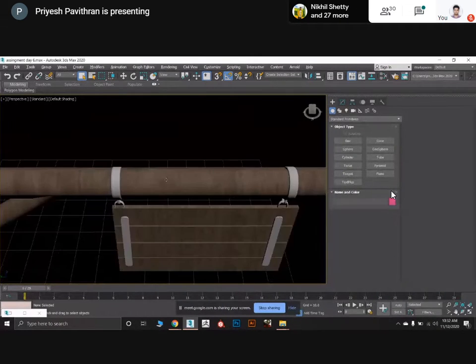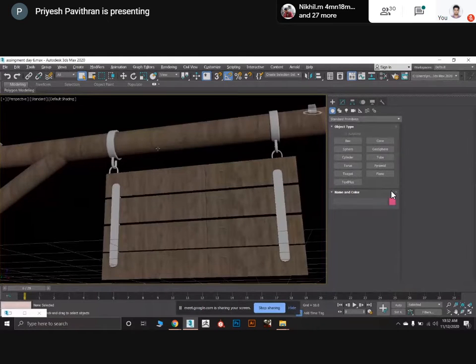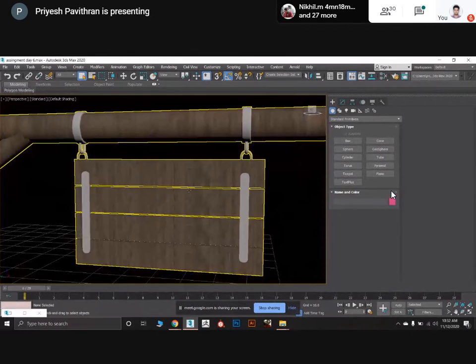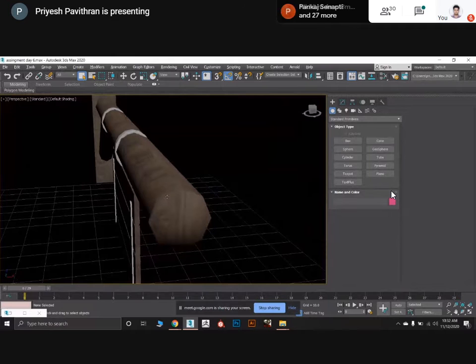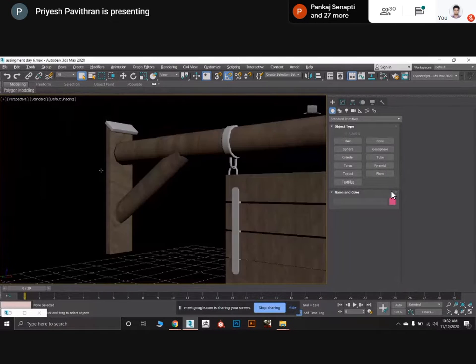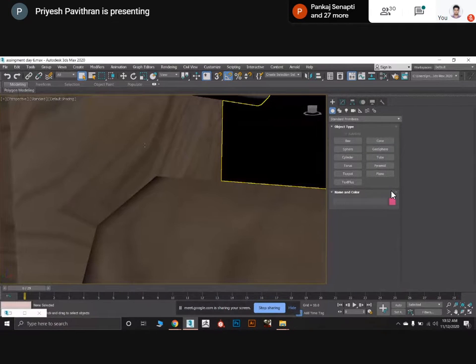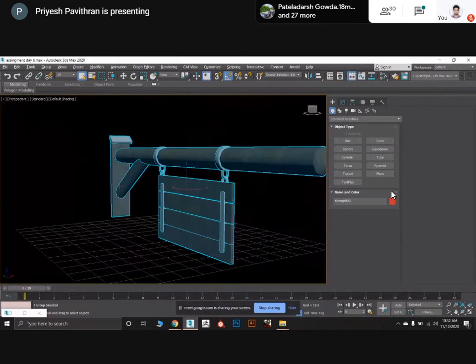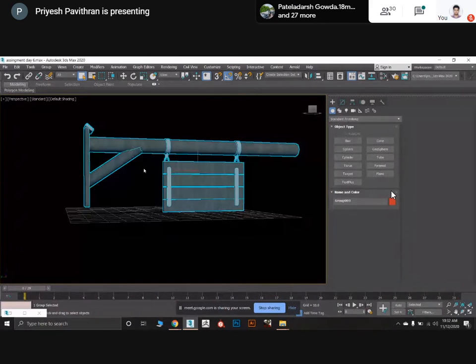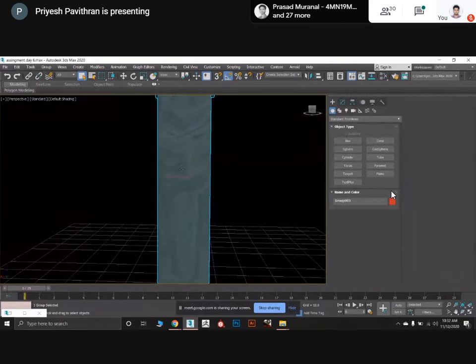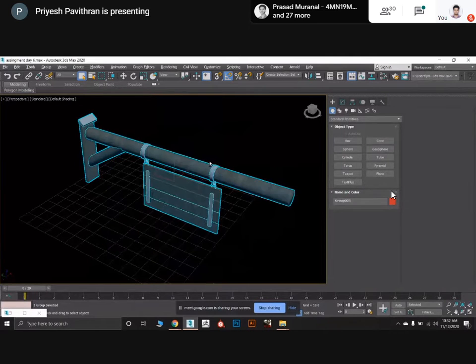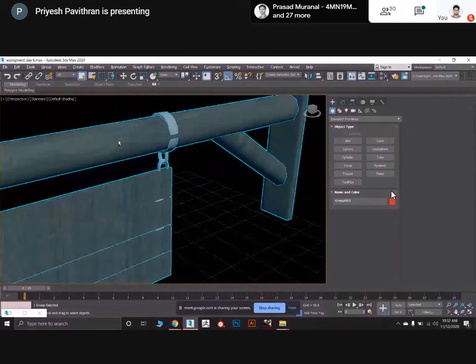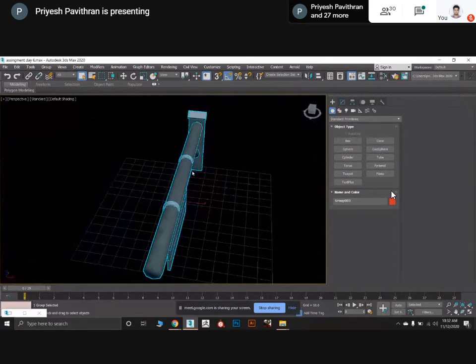So leave it. I'm not going to change any further. Yes, this problem I was saying, it should be horizontal, not vertical. And this part I can see is completely stretched. So unwrap this part again, okay? And here also I can see some problem.